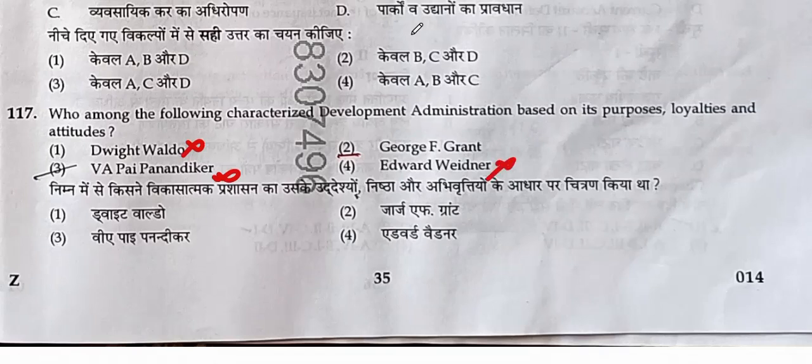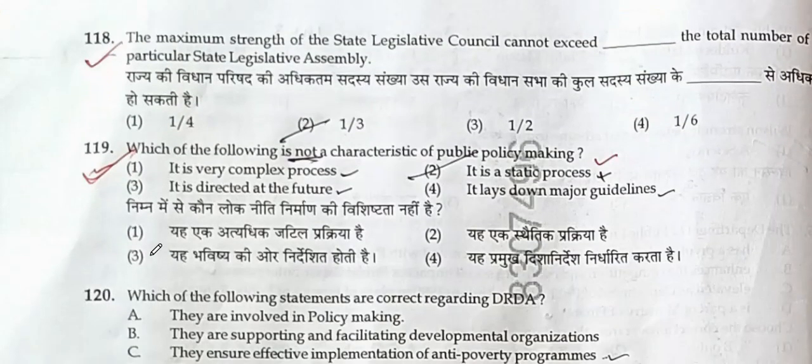Edward Winder. No, it is George F. Grant. The maximum strength of the state legislative council should not be more than 1/3.